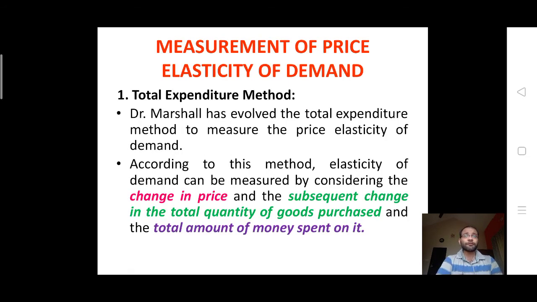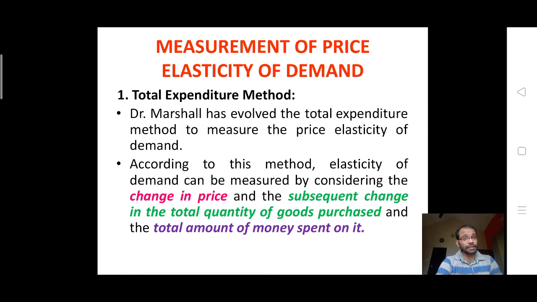Next is the measurement of price elasticity of demand. There are about 4 methods we are going to discuss. The first is the total expenditure method. Dr. Alfred Marshall evolved this total expenditure method in order to measure the price elasticity of demand.